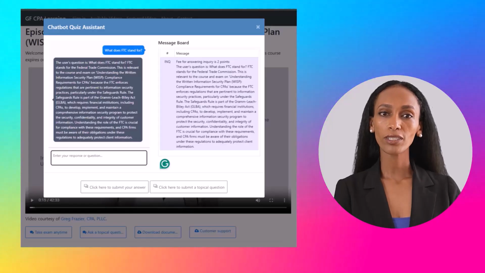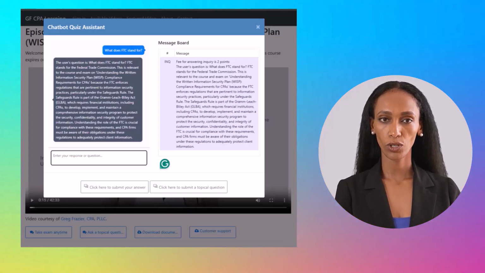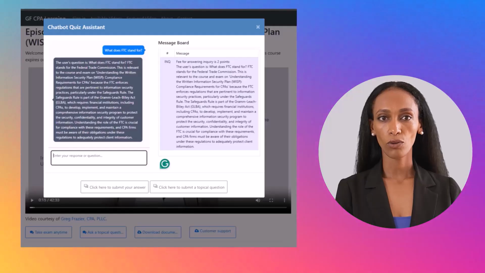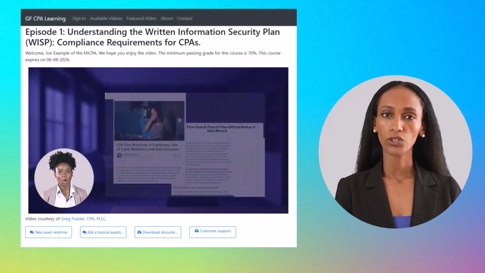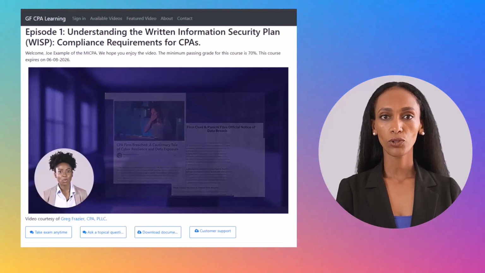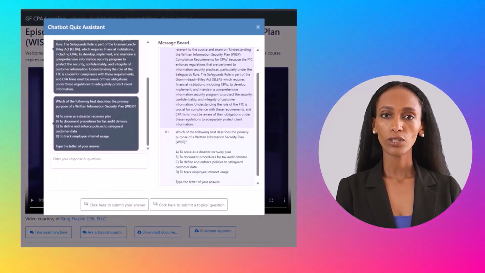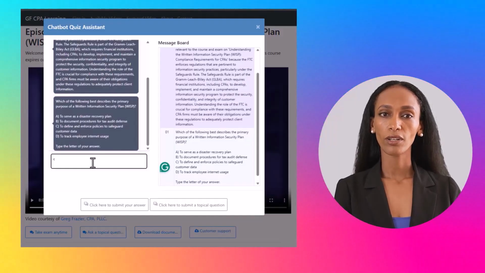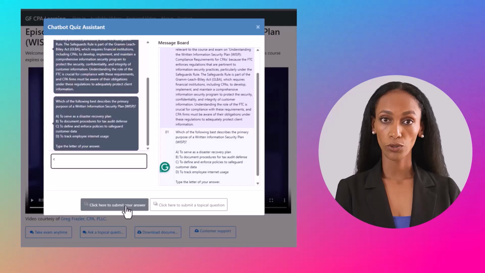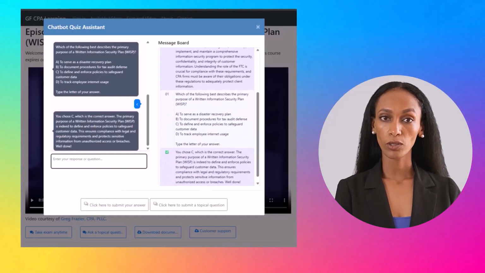The chatbot quiz assistant is also displayed for the quiz questions you're prompted to answer while viewing the video. If you select an incorrect choice to a multiple choice question, the application affirms that your choice is wrong and provides an explanation as to why your choice is incorrect. It also provides the correct answer.